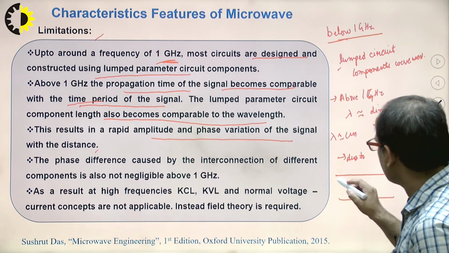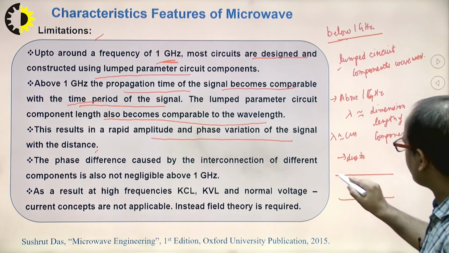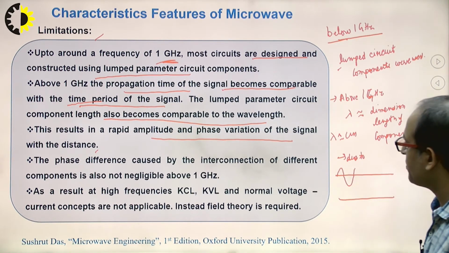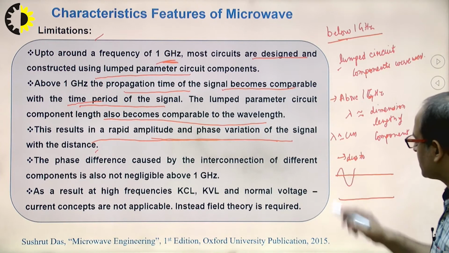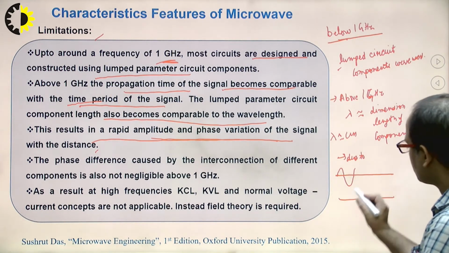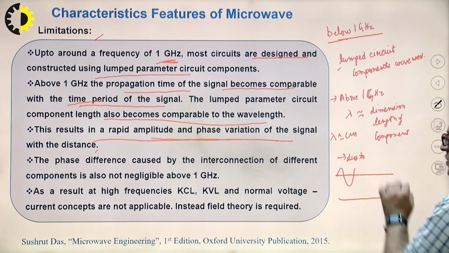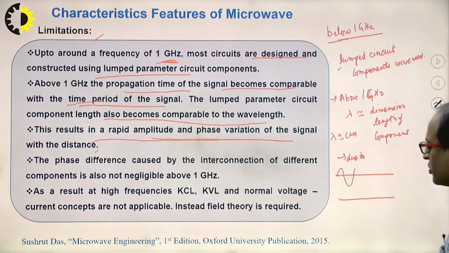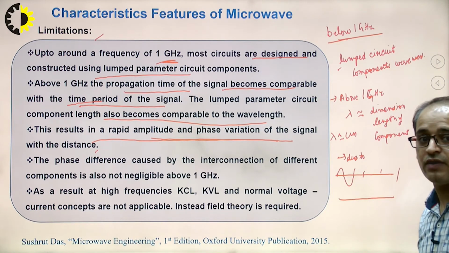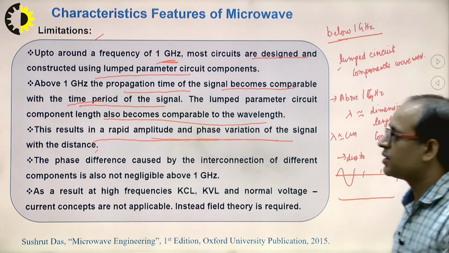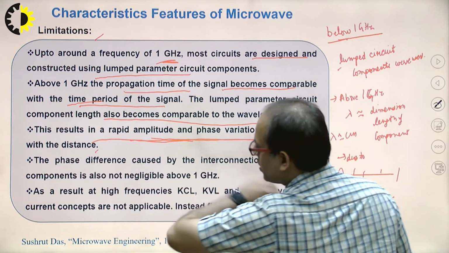Since the wavelength becomes smaller, the amplitude and the phase of the signal become variable with distance. If this is a transmission line and I observe the voltage at this point, the voltage at this point is different, at this point is different, at this point is different, and the phase also varies. This results in rapid amplitude and phase variation of the signal with distance.